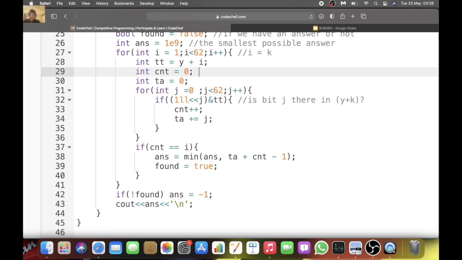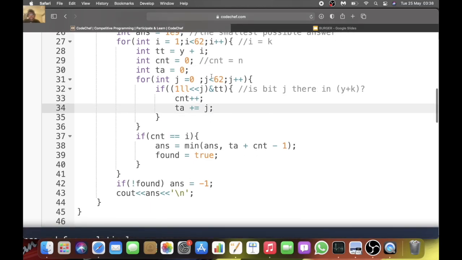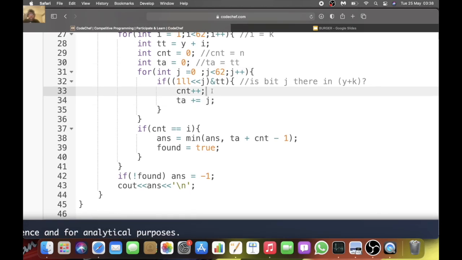I wrote this as n in my explanation, and ta is basically storing the time taken. I wrote this as tt in my explanation. So if this bit is set, then it means that we're doing an eating streak with taking time j. So to the time taken we're adding j. You can think of it as writing a_i equal to j, that kind of thing.